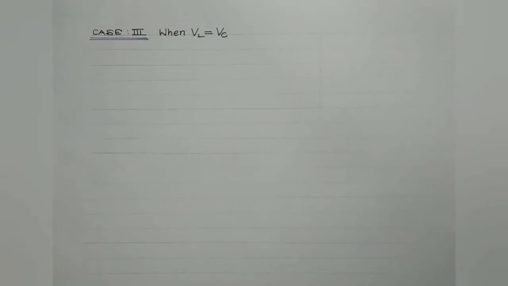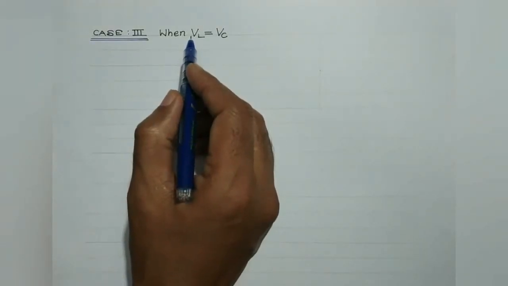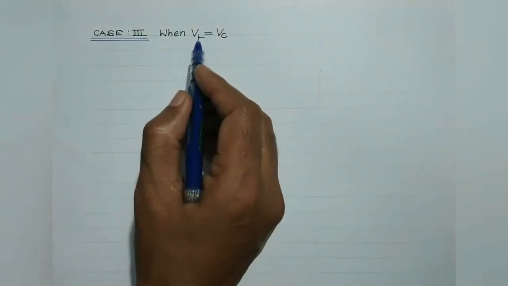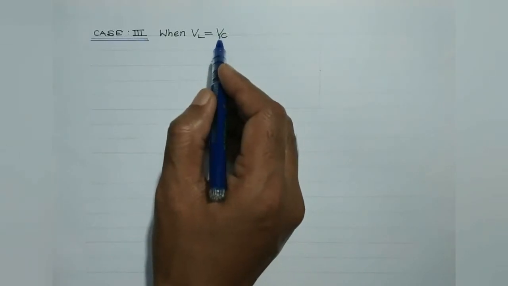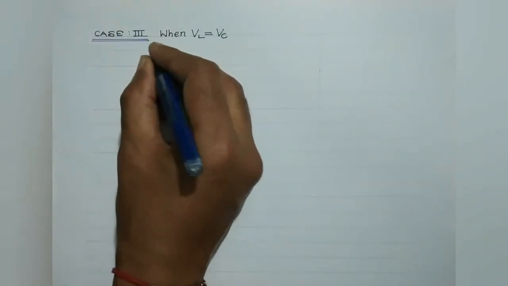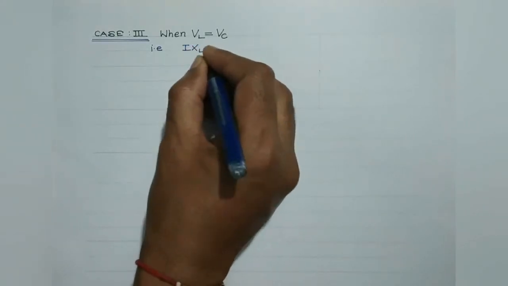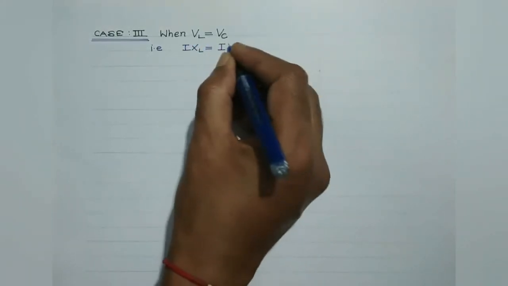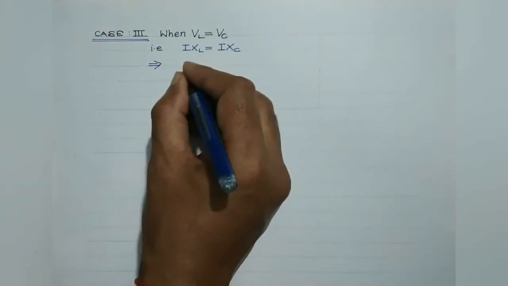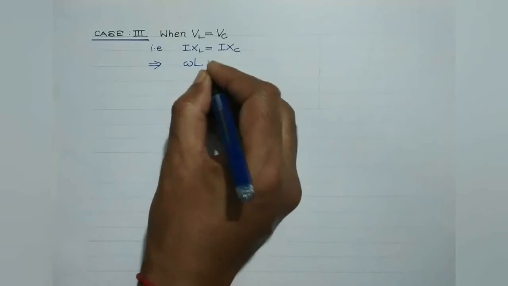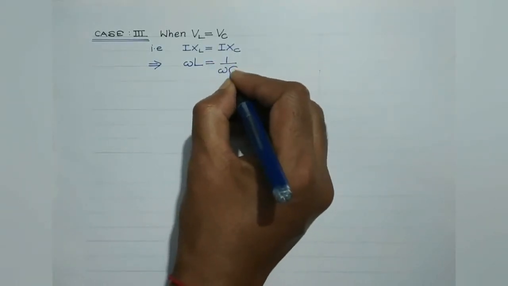Let us consider case 3, which is when the instantaneous voltage across the inductor is exactly equal to the instantaneous voltage across the capacitor. That is, we are dealing with the case when I XL is equal to I XC, which in turn means that the inductive reactance is exactly equal to the capacitive reactance, right?